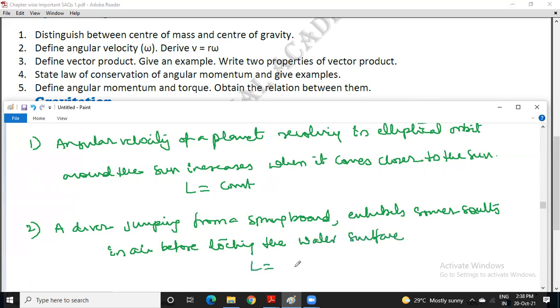So L is constant. Mathematically, L can also be written as I omega. In the middle, I will be less because parts are closer. Speed will be more. Whereas at the time of touching the water surface, parts will go away. Moment of inertia increases, speed decreases. It is just like a table, 2 into 3 is equal to 6. 3 into 2 is also equal to 6. So 6 remains constant. So whether moment of inertia decreased or increased is the criteria.